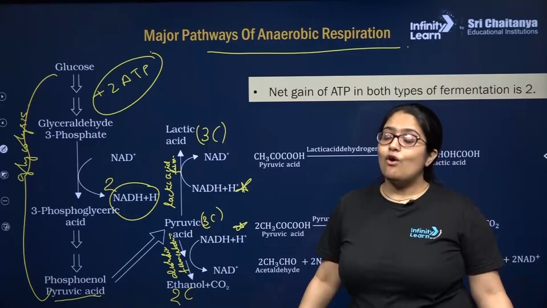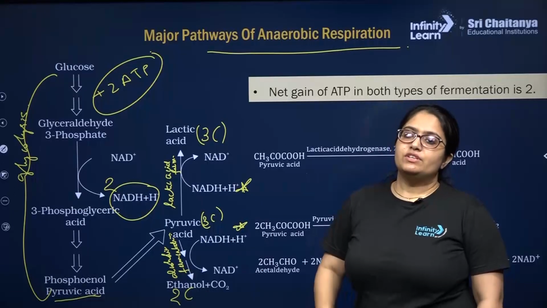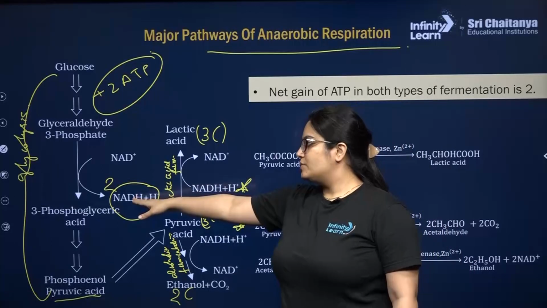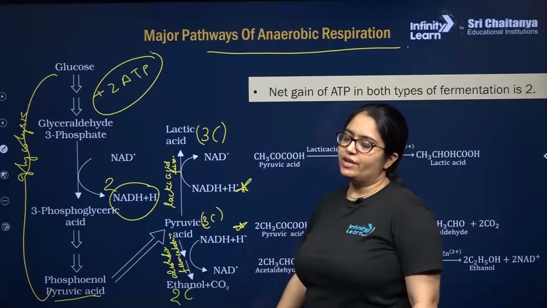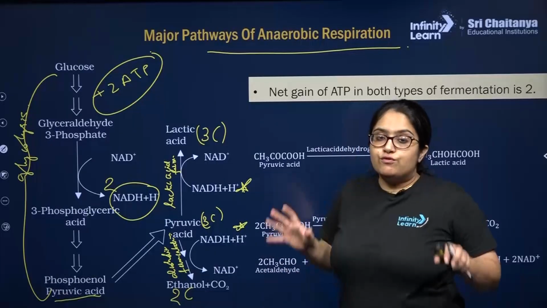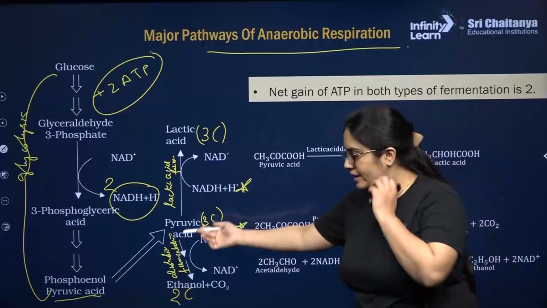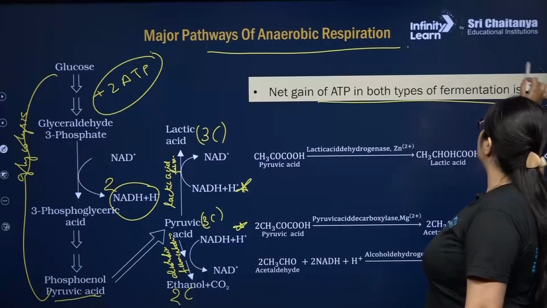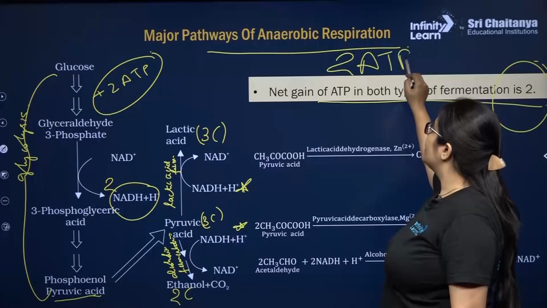So at the end of even this anaerobic pathway, alcoholic fermentation, there will be just a net gain of 2 ATP. The NADH plus H plus that were produced in glycolysis are also consumed. Both of them are consumed during alcoholic fermentation. So finally, what you should say is, during anaerobic respiration like lactic acid fermentation or alcoholic fermentation, there is a net gain of just 2 ATP.